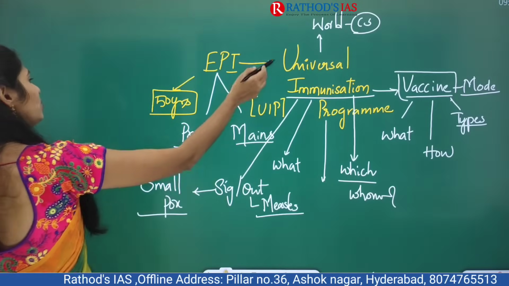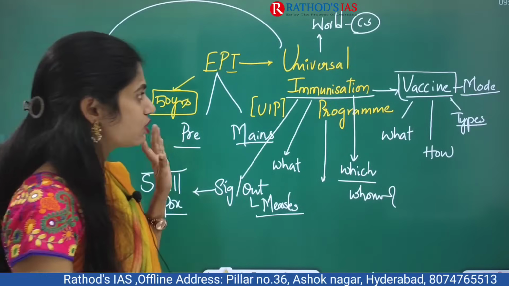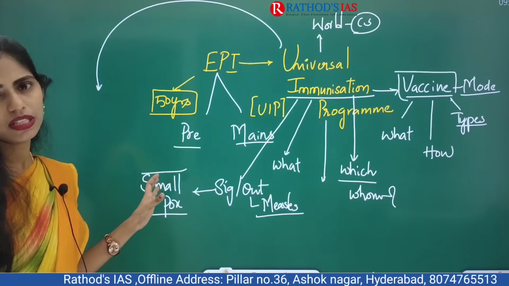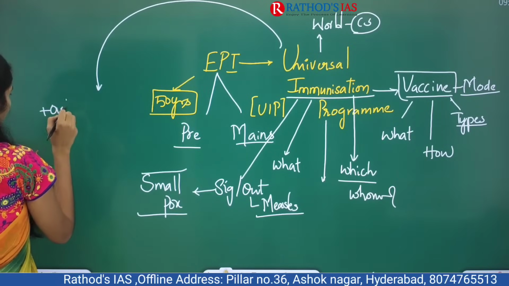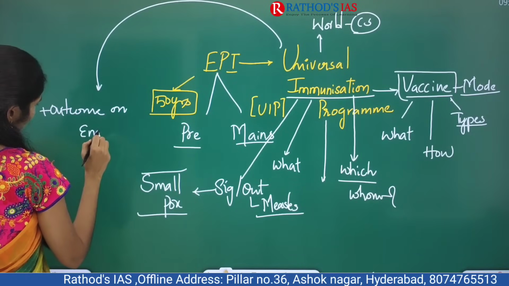And I want to show one more dimension that may be new for you. Because of this universal immunization program, yes, for sure we prevented some diseases. Because of this, there will be a positive outcome on our economy also.